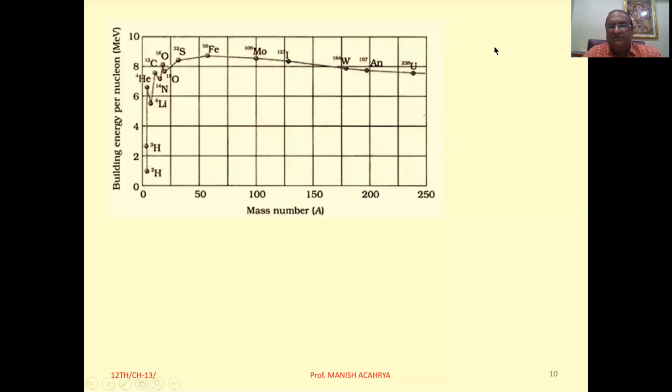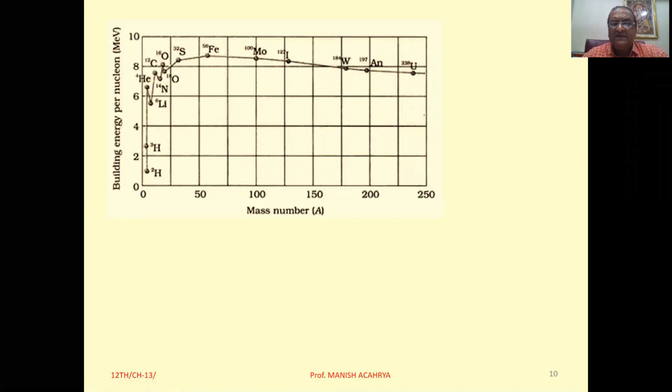Now from this graph we can conclude something related to the nucleus here. This binding energy per nucleon, which one is representing how strongly the nucleus is bounded, which suggests this thing, the attractive forces in the nucleus are sufficient strong, clear? As well as this binding energy also represent this thing, these particular forces are short range forces.